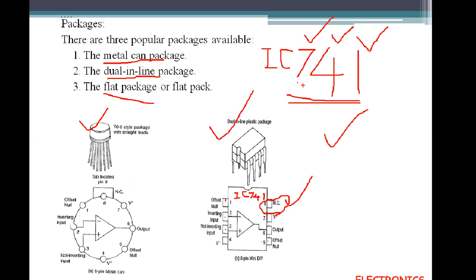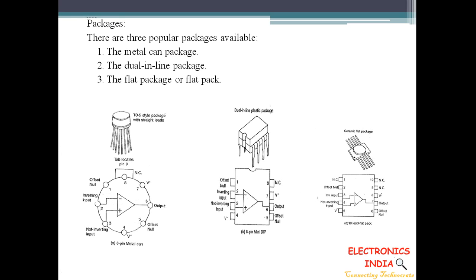It has 7 functional pins and 4 input pins. The 4 input pins are the inverting input, the non-inverting input, and 2 offset null pins, pins 1 and 5, and I will explain why these are there. The 1 output pin is pin number 6. Therefore the IC741 consists of 7 functional pins, 4 input pins and 1 output pin. And now we have the third package called flat package or ceramic flat package. These are all the different packages of IC.